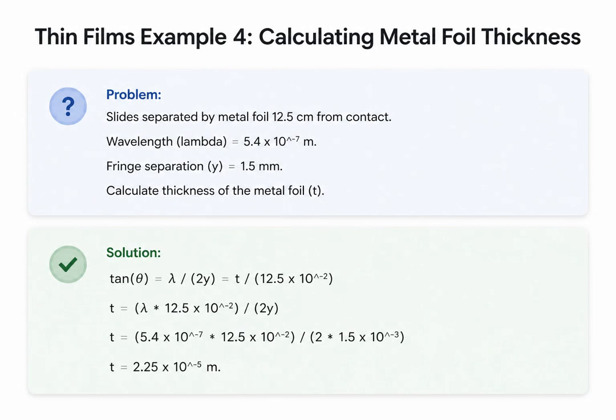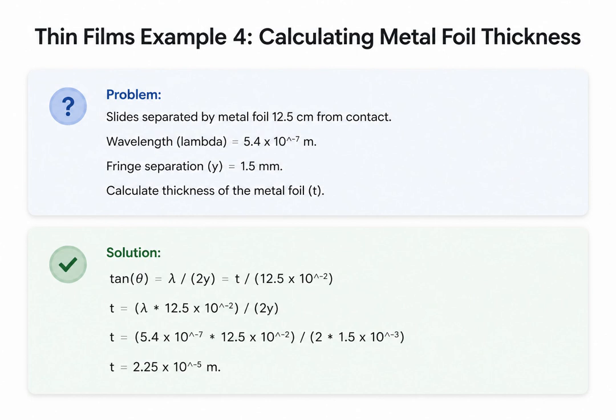Example 4 is identical in concept to the previous one, this time measuring a piece of metal foil. The foil is placed 12.5 centimeters from the contact line. The wavelength is 5.4 times 10 to the negative 7 meters, and the observed fringe separation is 1.5 millimeters.